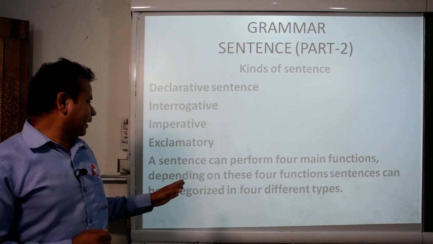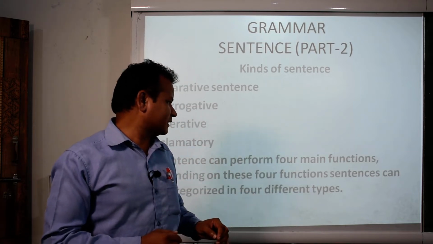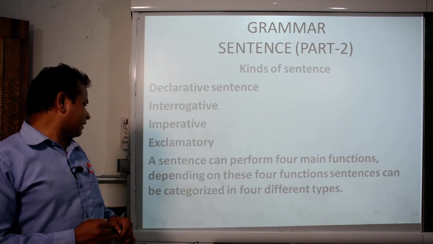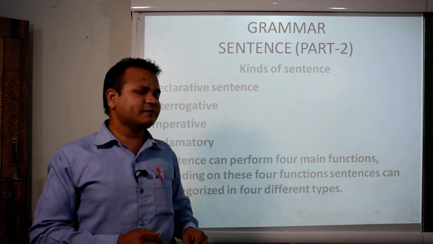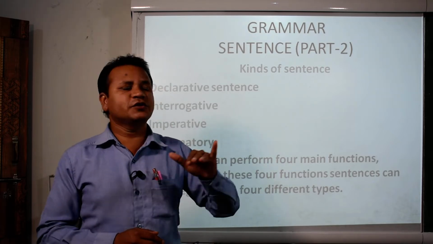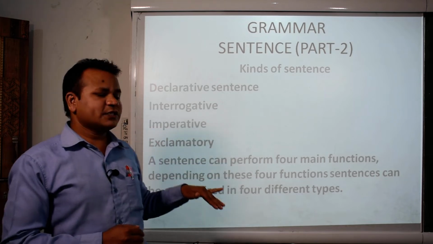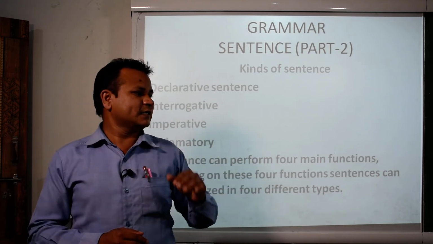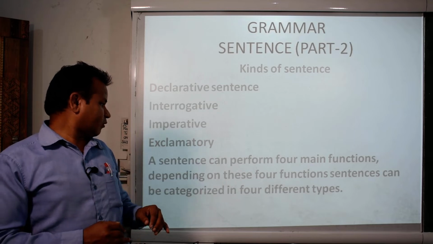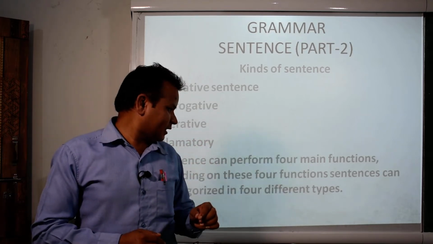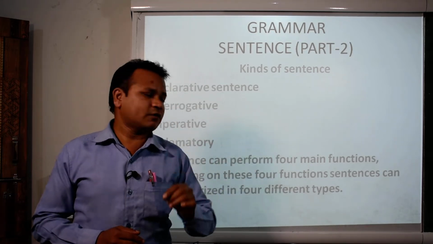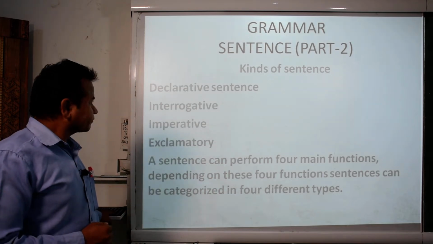Depending on these 4 functions, sentences can be categorized into 4 different types. As I told you, these are the 4 types of sentences, and each and every type functions according to the necessity of our situation.